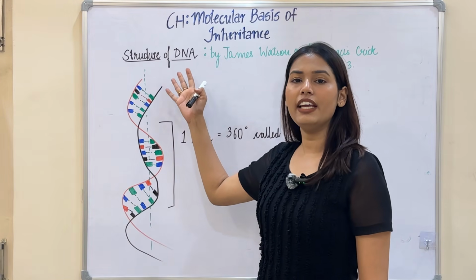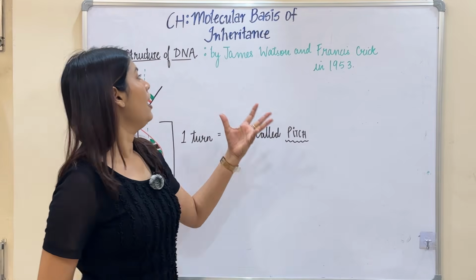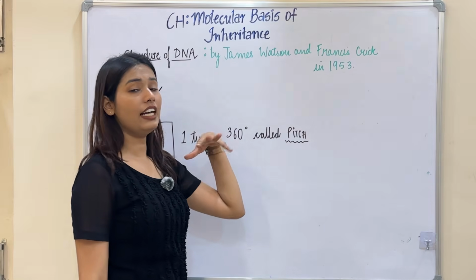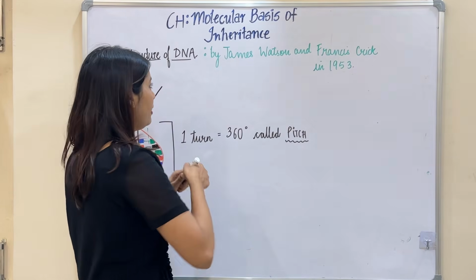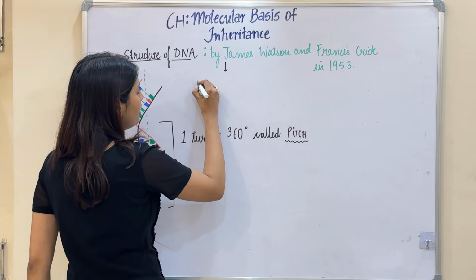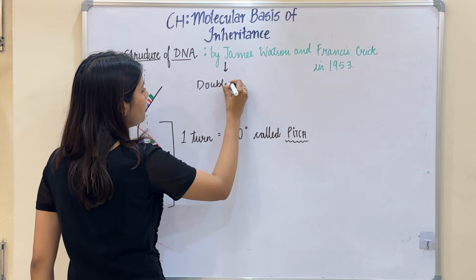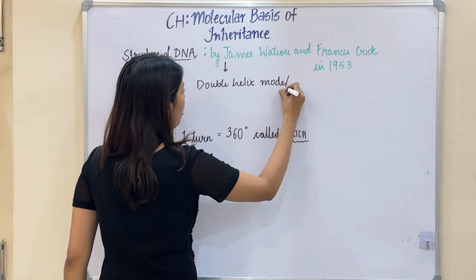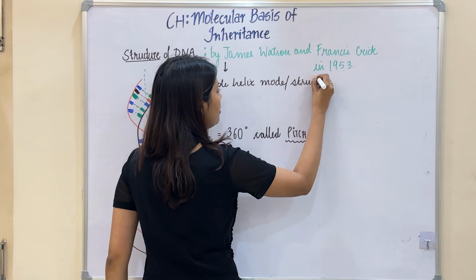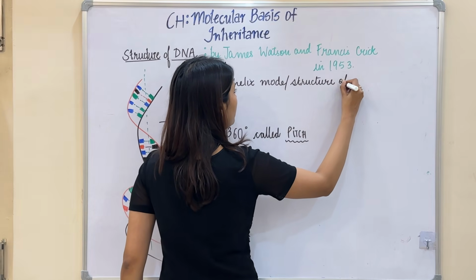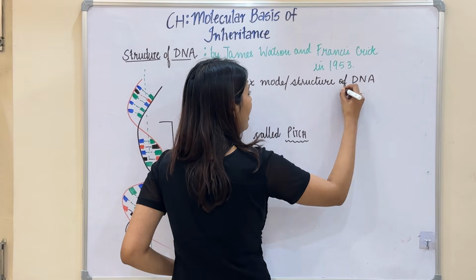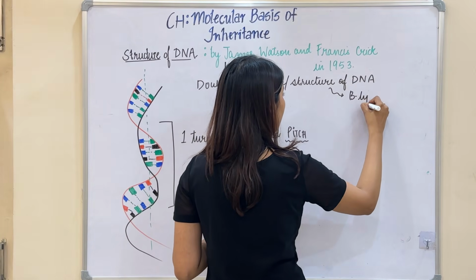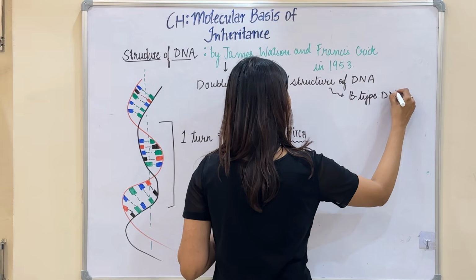So the structure of DNA was given by two scientists, James Watson and Francis Crick. We generally refer to this model as the Watson and Crick model. They named the model the double helix model or structure of DNA. And they studied a very common DNA, B type DNA.